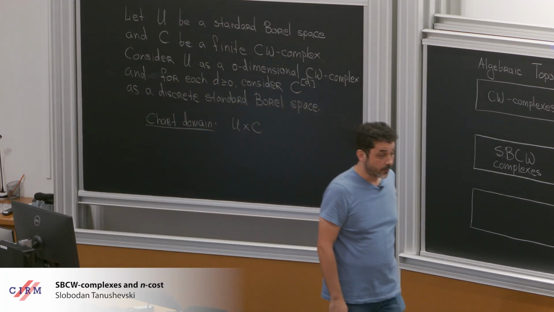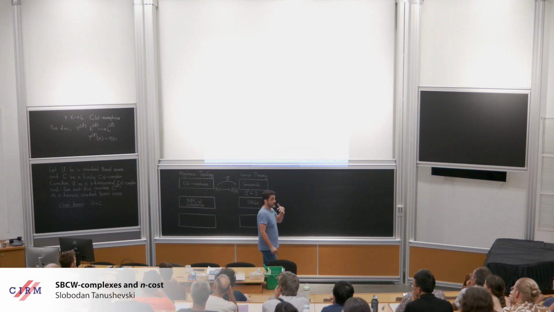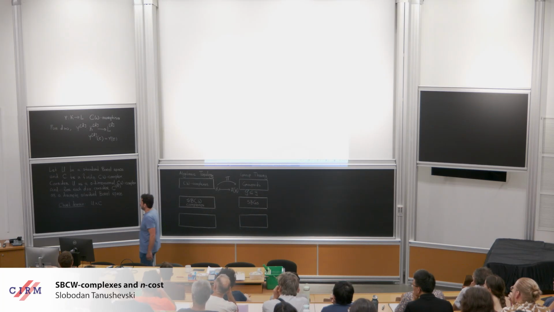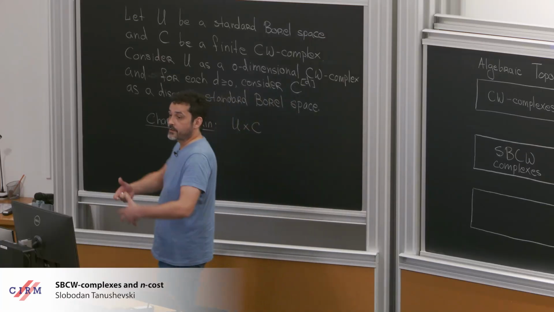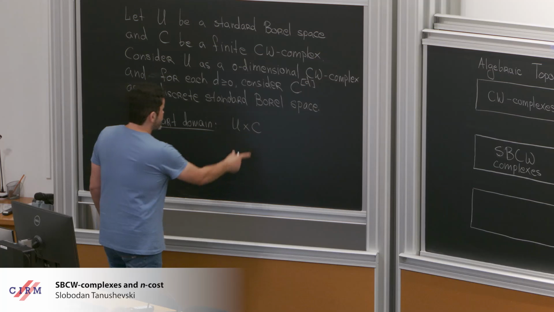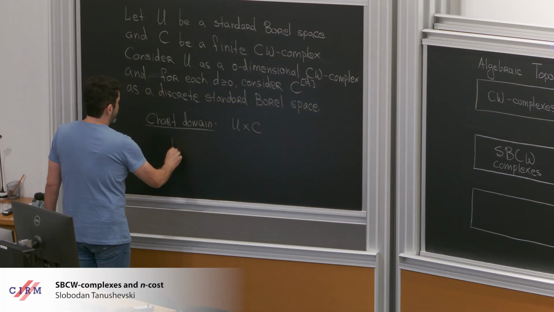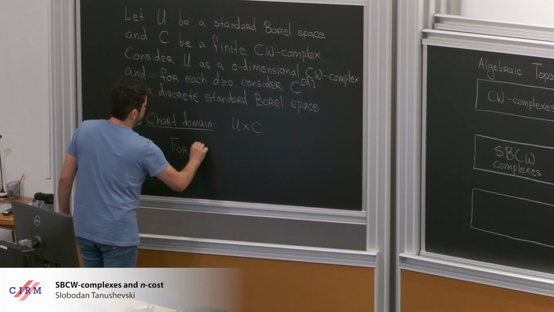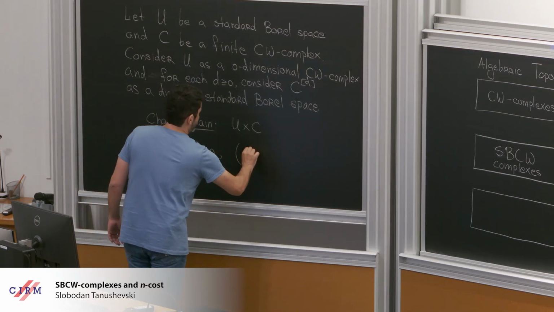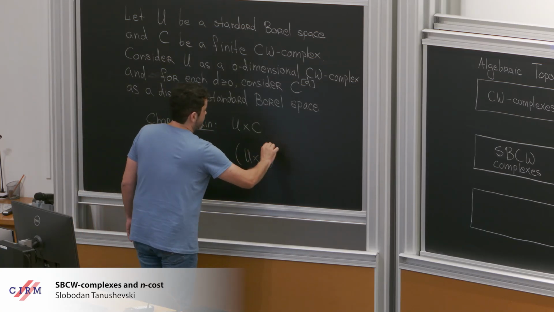Now think about this product. We put a CW structure on U. It's just a discrete topology, right? It's a zero-dimensional space. So we can take the product CW structure. Okay. So I have a CW structure here, but also for every d, let's look at the set of d-dimensional cells.